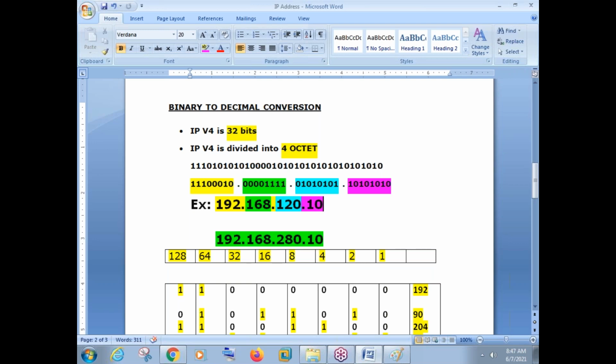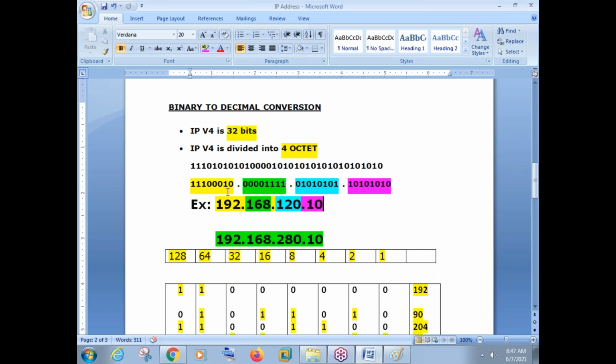But this IP address we have entered in decimal. So remember, once we enter an IP address in decimal, the machine will automatically convert your IP address into binary. Whether it is a computer, server, router, switch, or whatever machine it is, it will automatically convert your decimal number into a binary number, because machines can understand only binary numbers. So to learn IP addressing in a much better way, what do we need to learn first? We need to learn binary to decimal conversion.